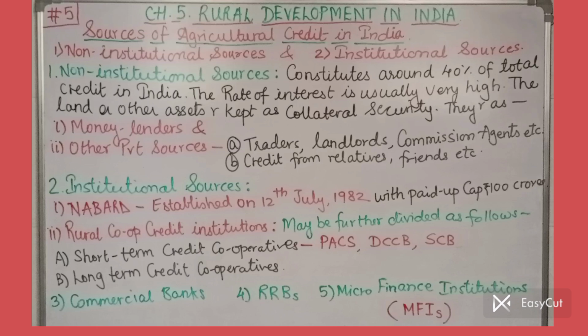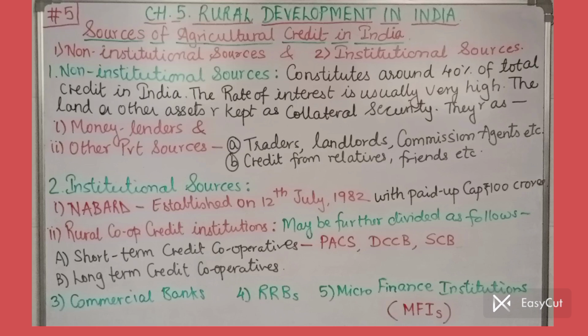Then fourth is Regional Rural Banks, RRBs. These RRBs are specialized banks established under the RRB Act 1976, and they have a professional and disciplined approach in providing rural credit and maintaining a check on it. So they are also leading financial institutions in the rural development of India. And last but not the least, the fifth one is microfinance institutions, popularly known as MFIs.